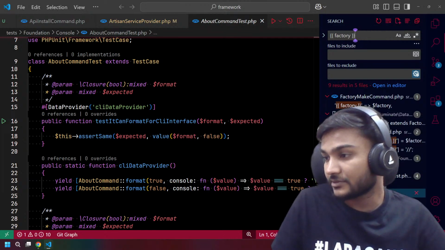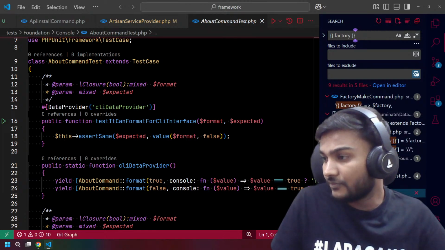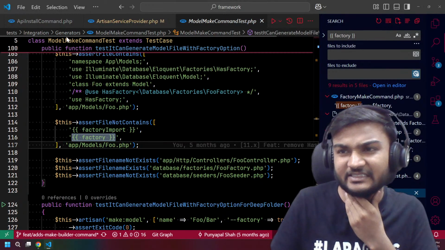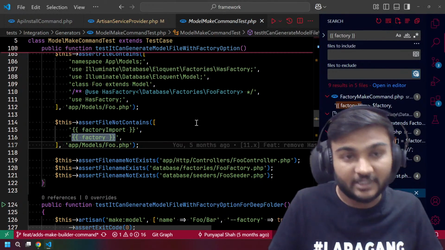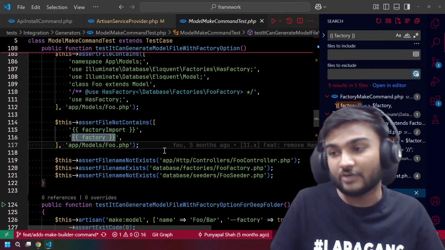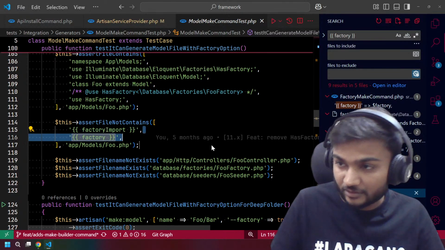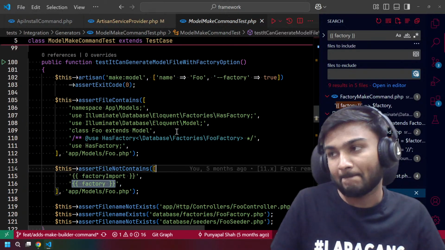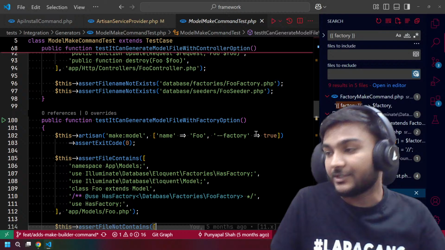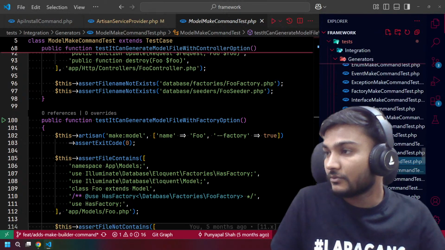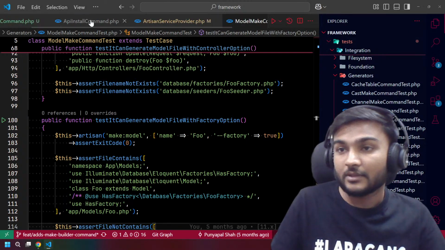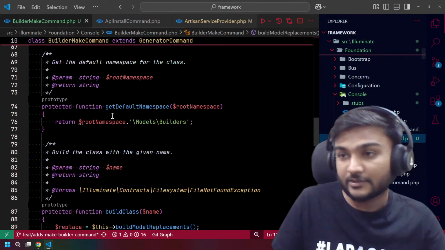Okay, we actually found the test. Oh, it's in the generators, integration generators. I wasn't able to recall where I wrote the test, because these tests, you can also see, are written by me. Okay, now we are happy because we found the test.